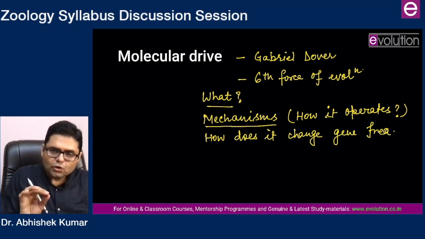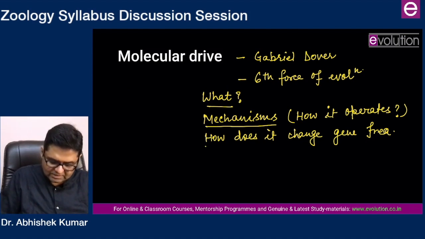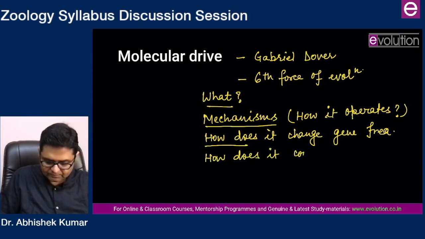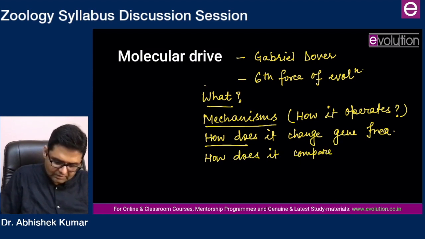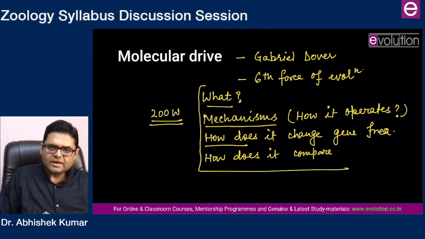Because to cause mutation you have to change gene frequencies. So how does it change gene frequencies, and then how does it compare to other evolutionary forces? These are the 4 aspects that you have to deal with in a single short note of 200 words. Try to make one holistic short note, not exceeding 220 to 230 words. That will be enough for this topic.